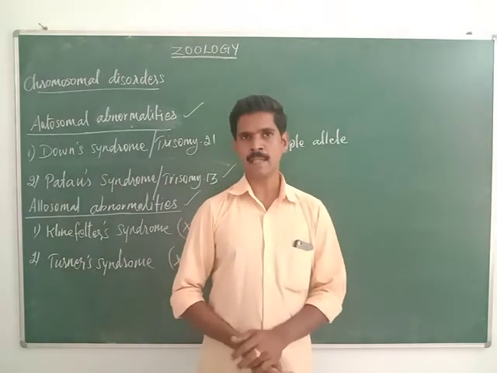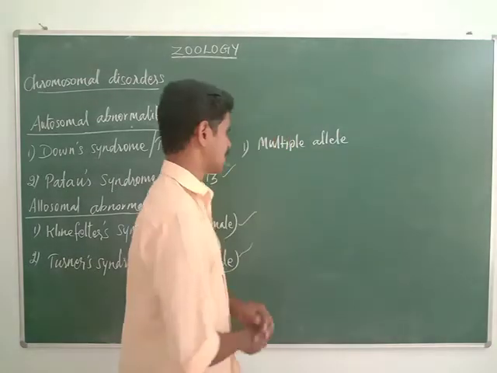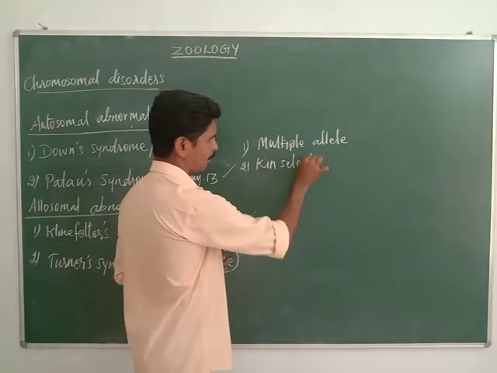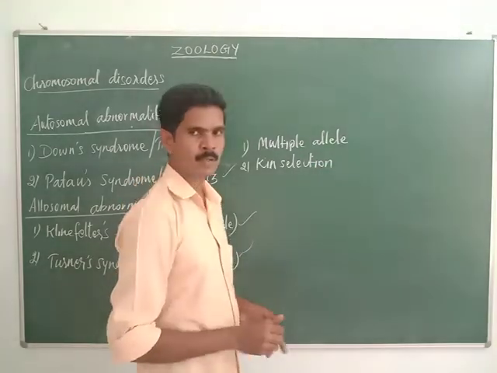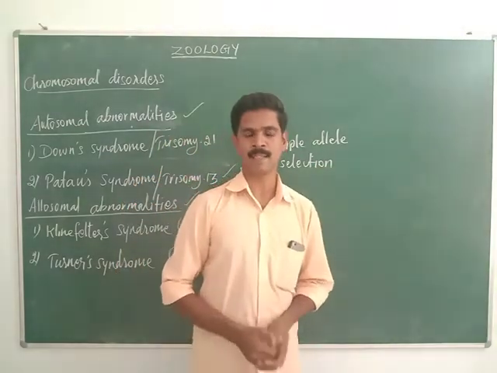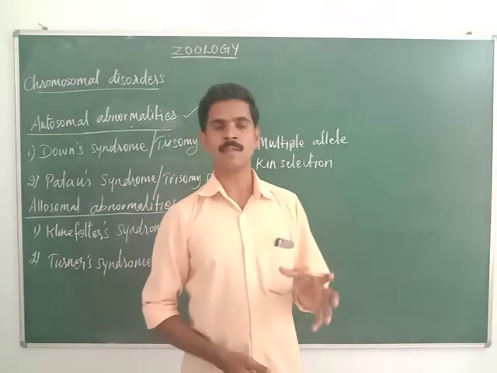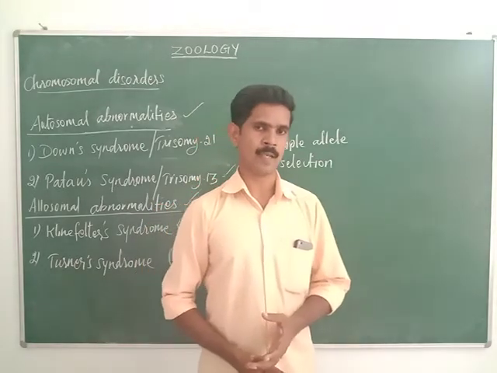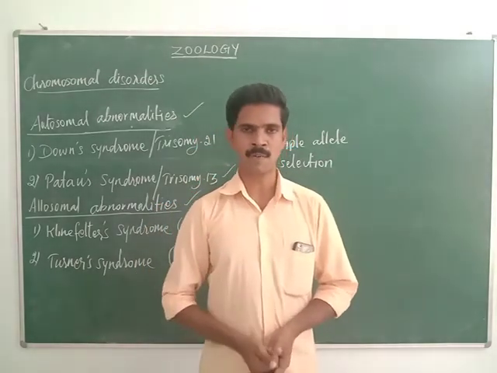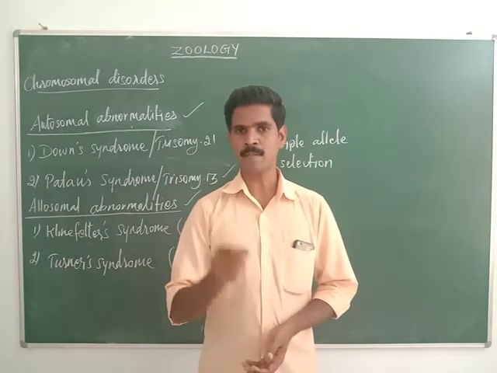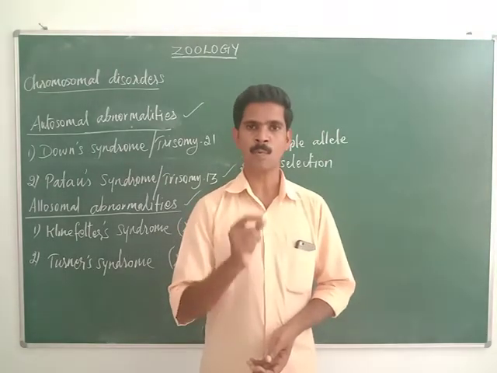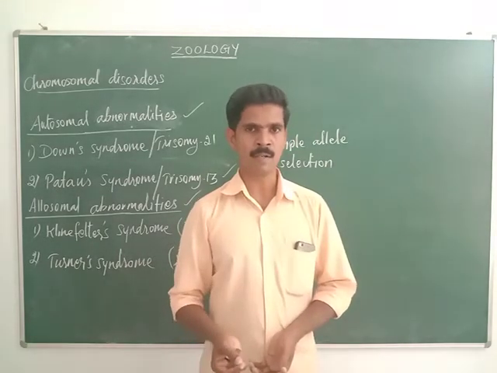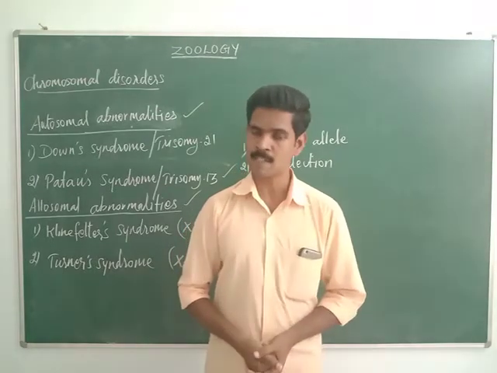Then the second important 2-mark question is kin selection. This is one of the important phenomena we can see in honeybees. In a honeybee colony there are 3 types of bees: queen bee, worker bees, and drone bees. The queen and worker bees develop from fertilized eggs, but the drone bees develop from unfertilized eggs by parthenogenesis.